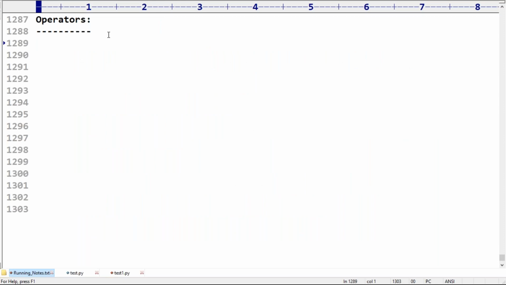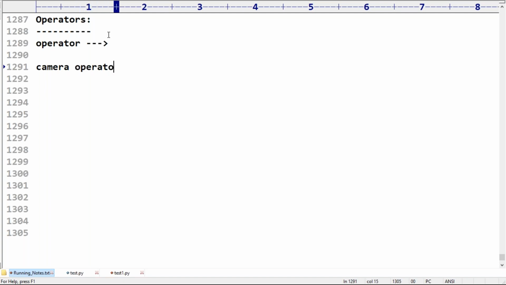Now take a bit of special care. What is an operator? Have you ever heard the word operator in our day-to-day life? Yes: telephone operator, DTP operator, machine operator, camera operator.